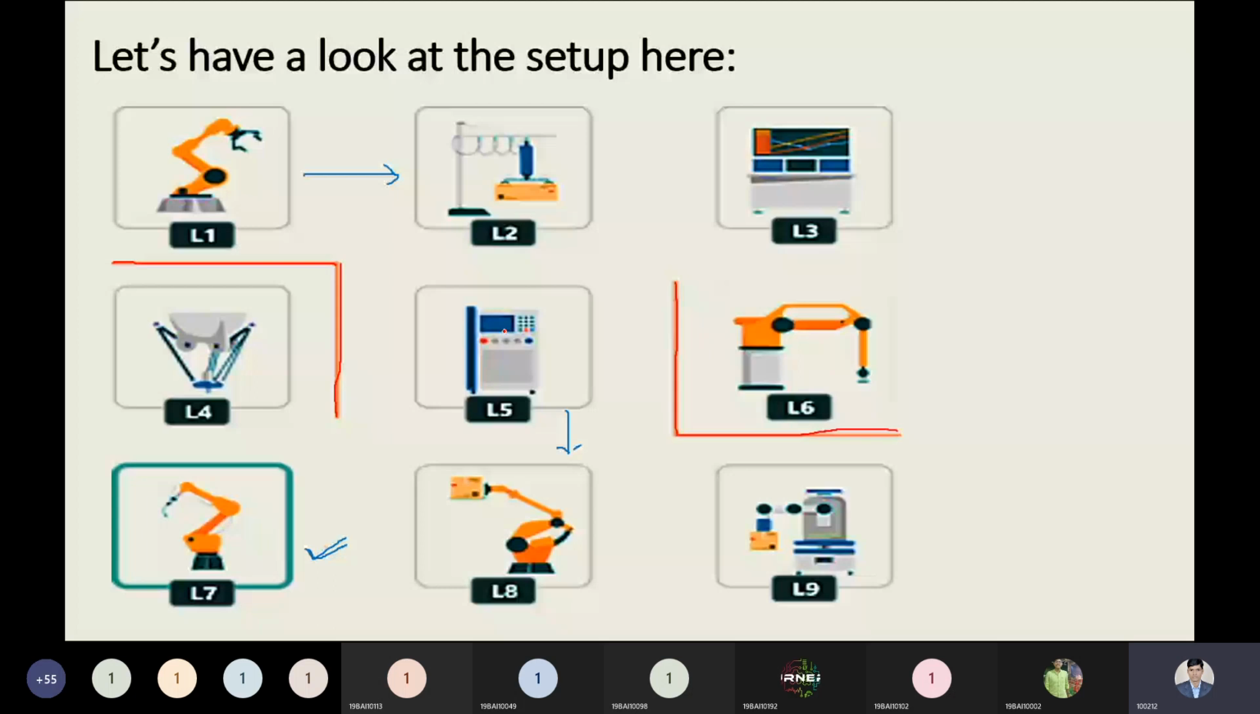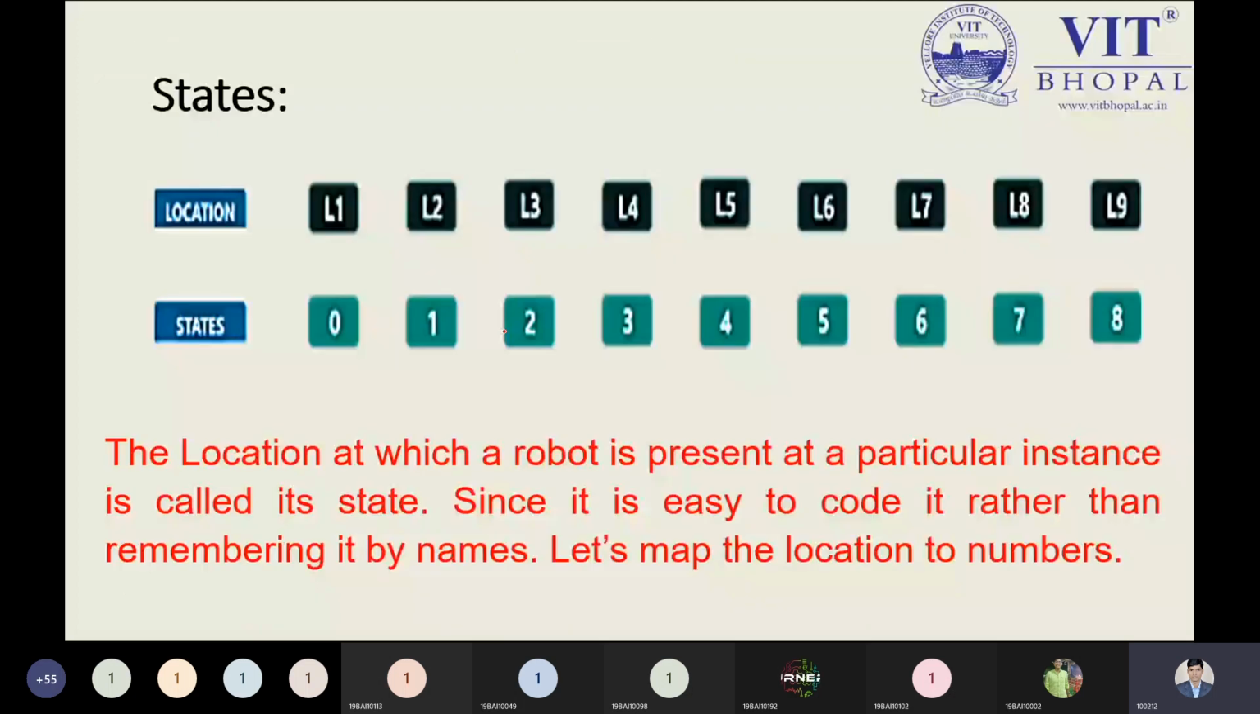So the point we have here is state. With each and every location, we have some state. That is the point we have to keep in mind. State can start from 0 or 1, whichever value you want to use. I am using 0 right now, so locations 0 to 8, and the total would be 9 states as per our locations.